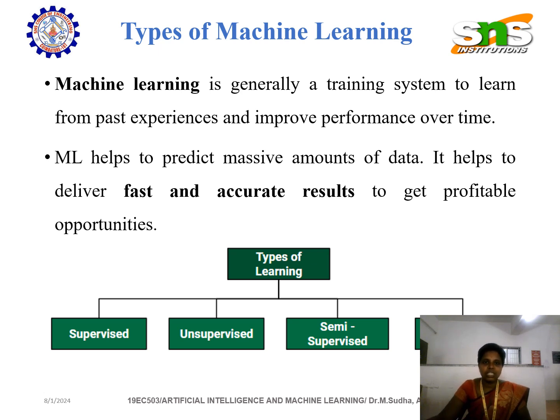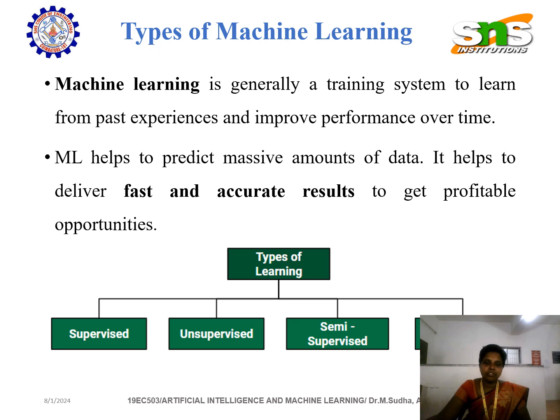Machine learning is generally a training system to learn from past experiences and improve performance over time. Machine learning helps to predict from a massive amount of data, that is, a large amount of data. It will be addressed and analyzed, and it can predict. It helps to deliver fast and accurate results, which is the main important characteristic of machine learning, to get profitable opportunities.